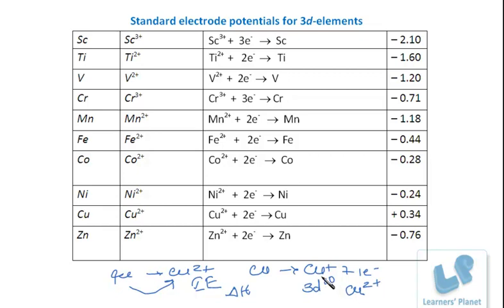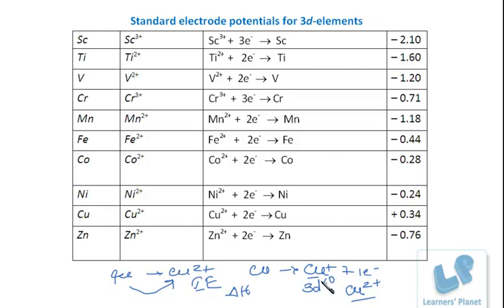Now students, the hydration energy of Cu2+ is more as compared to Cu+, right? Copper cannot straight away change to Cu2+ ion.